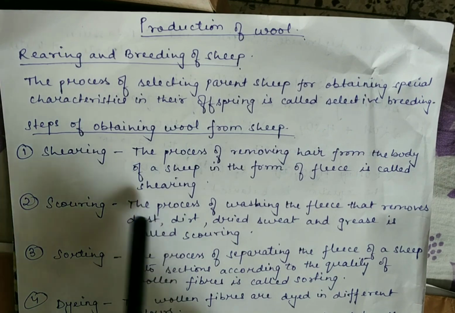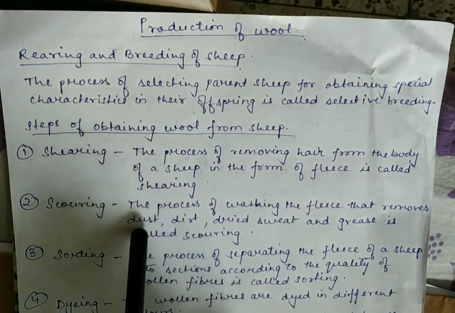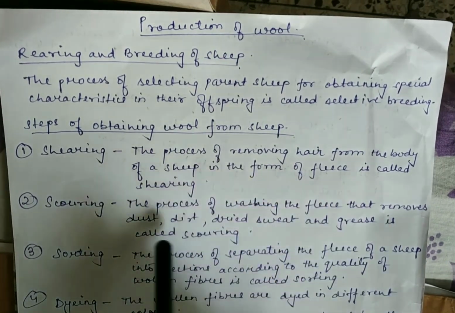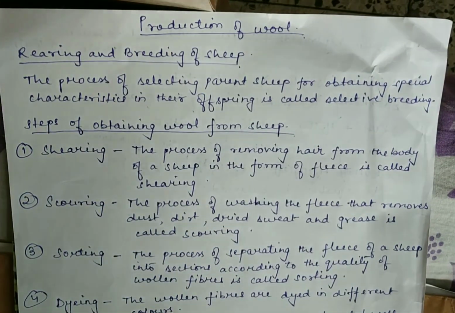This process of washing the fleece that removes dust, dirt, dried sweat and grease is called scouring. So scouring makes the fleece of the sheep clean. The scoured fleece is then left to dry.